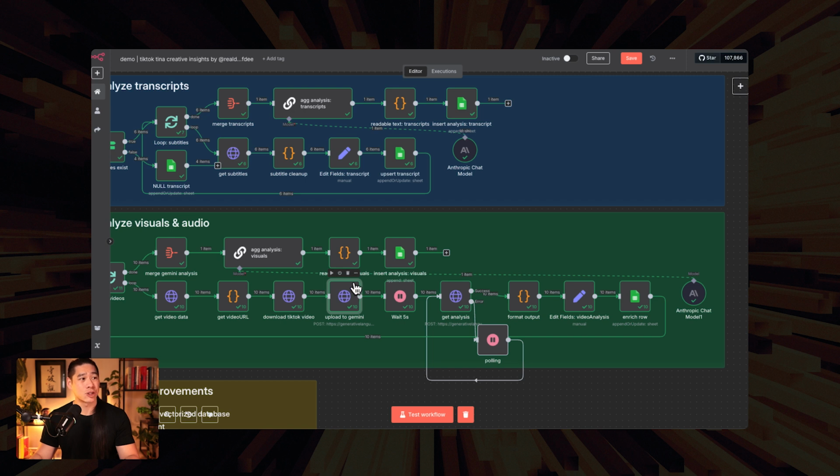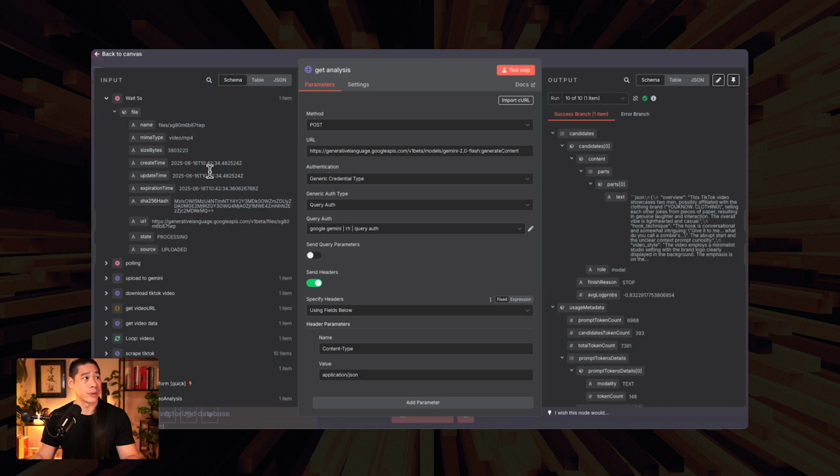We want to make sure that we wait 5 seconds for the upload to be completed from us to the Gemini Files API, the Google Files API, and then that's where we get the analysis. You can see in here, for example, the state we captured the data when it got sent up was processing, and the source is uploaded, but the state is really what we want to look for.